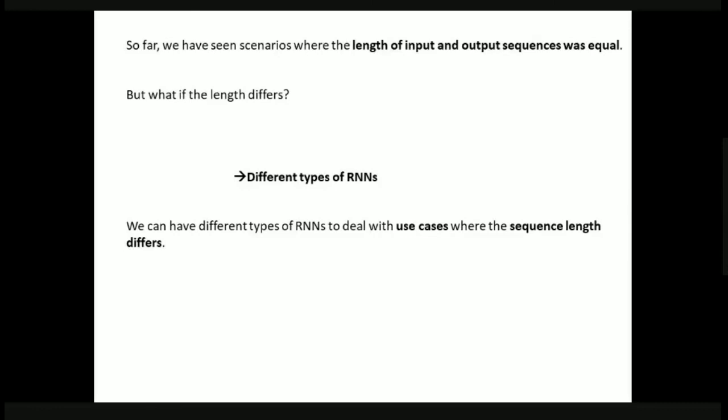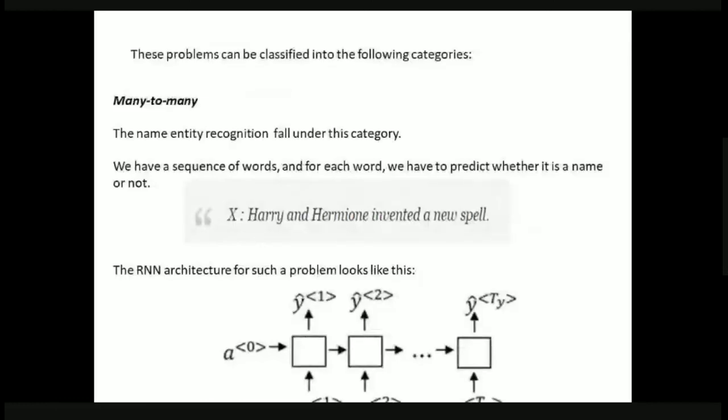So for this reason, we have some variations or different types of RNNs. We can use different types of RNNs based on the sequence length. That is, for one kind of sequence length, we use one type of RNN, and for another type of sequence length, we use another type of RNN. So there are basically some categories, some types of RNNs. The first one is many to many.